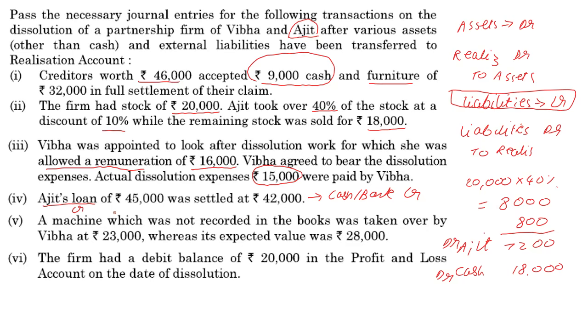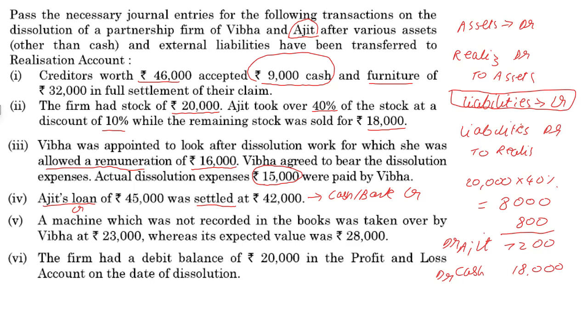All right. So Ajit's loan has a credit balance of 45,000. It is settled, means it becomes zero. So that means we have to debit the loan account by full 45,000. We can credit cash or bank account only with 42,000. And the difference will go to realization. Okay, and it's a gain for the firm because they're paying that much less.